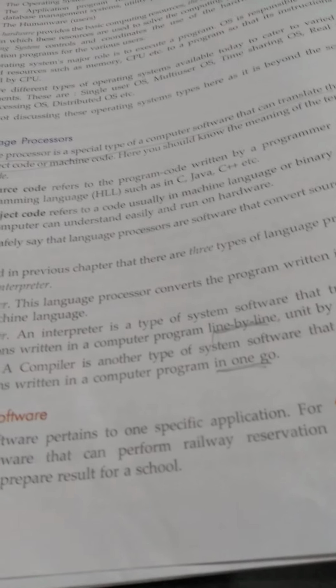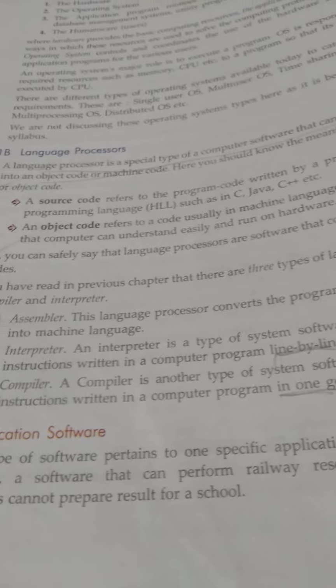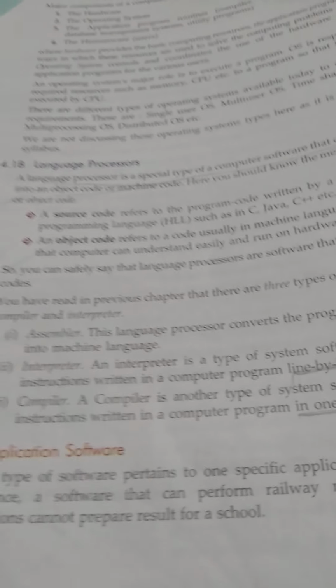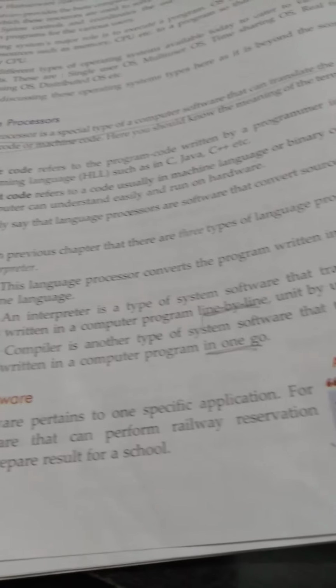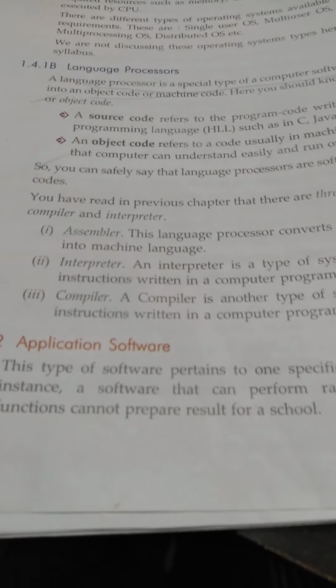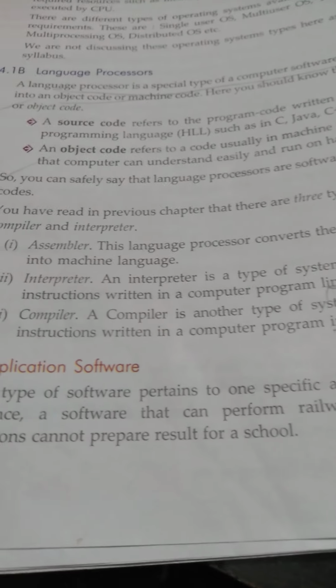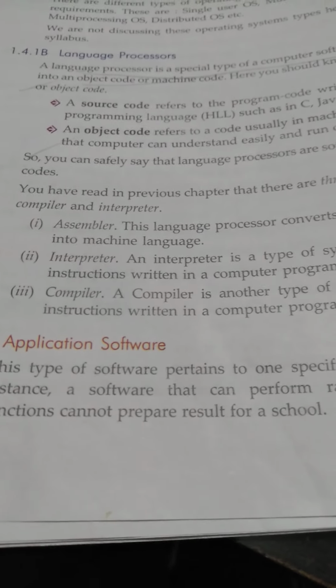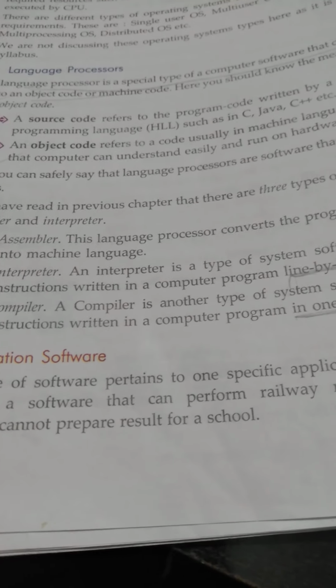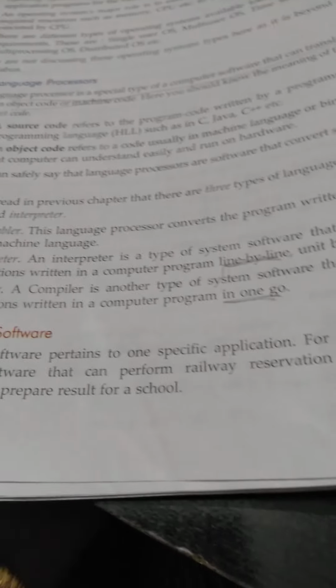Children, in language processor, what comes? Assembler. So assembler means assembly language. If you are writing an assembly language program, you need assembler software that will convert assembly language into machine language. Same way, if you are using an interpreter, for example Python, we need an interpreter that will convert the Python program that the user has written into machine language. Same way for the compiler, we need compiler software. If you are working in C, C++, Java, for that we need a compiler. Compiler will compile the program into machine language.